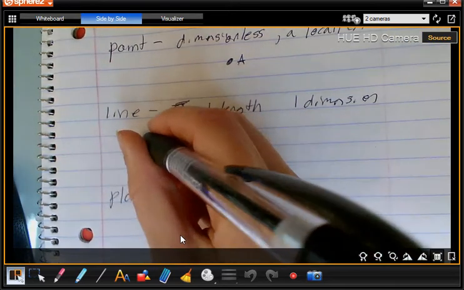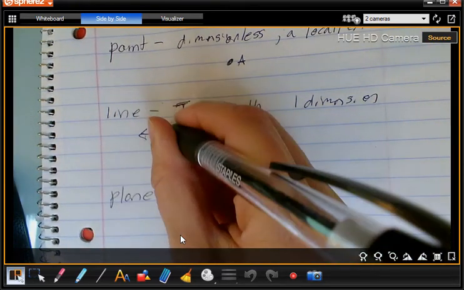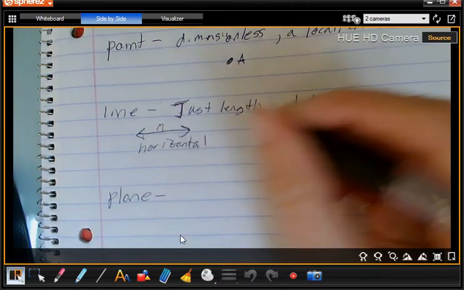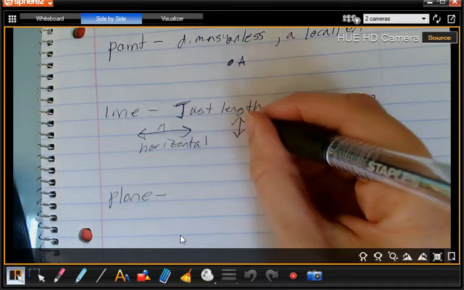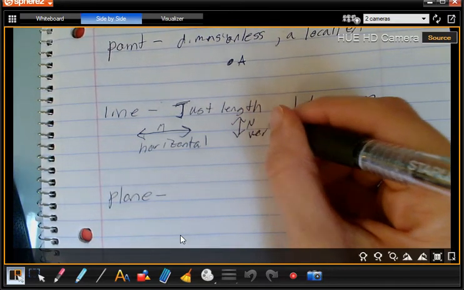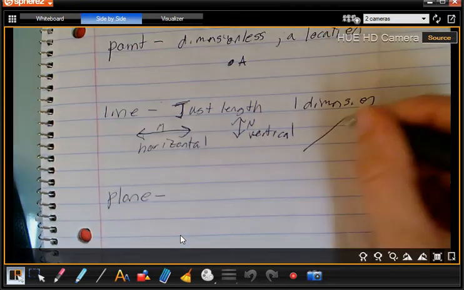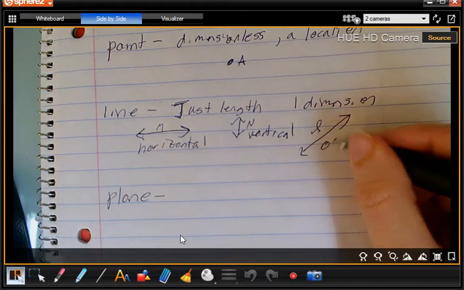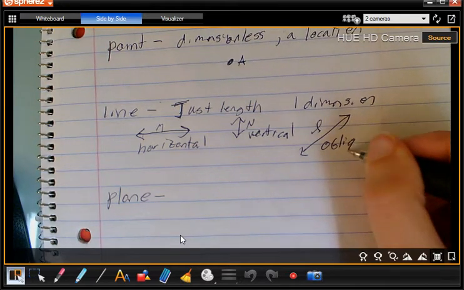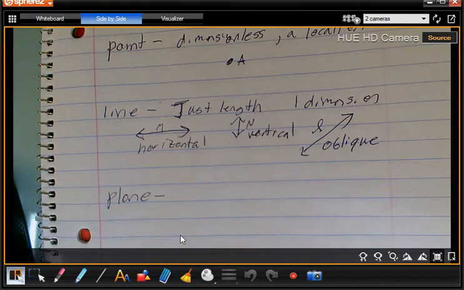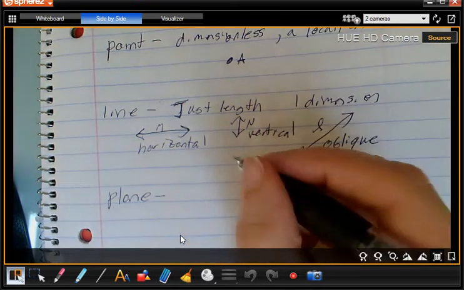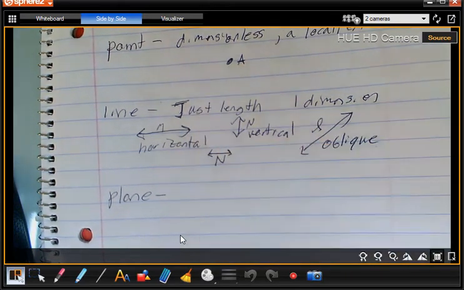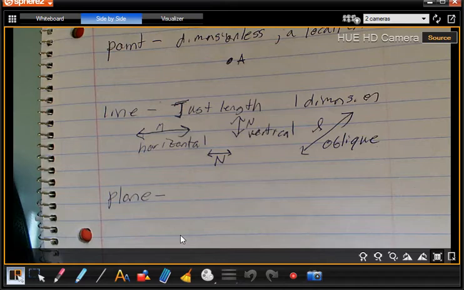For example, we can have line M being horizontal, line N being vertical, and line L being oblique, set sideways. We always label them; if I'm talking about line N, we have N with a line on top. That's how we would say it.